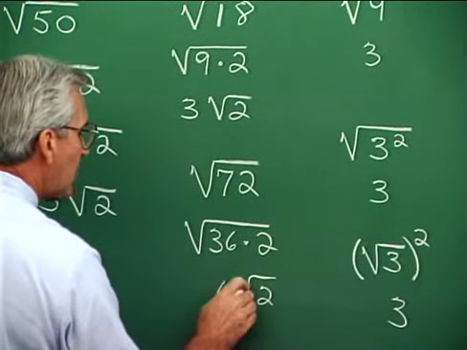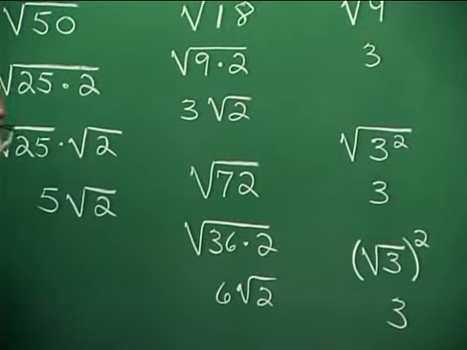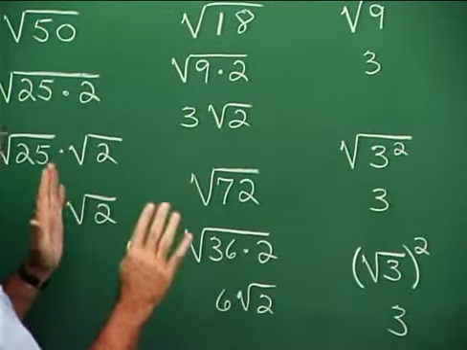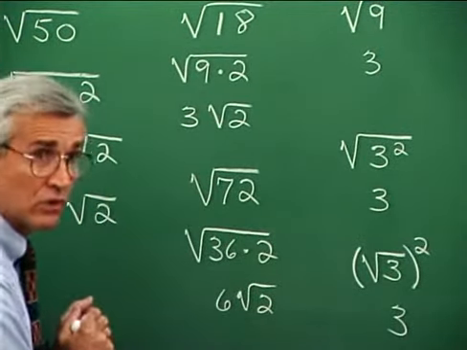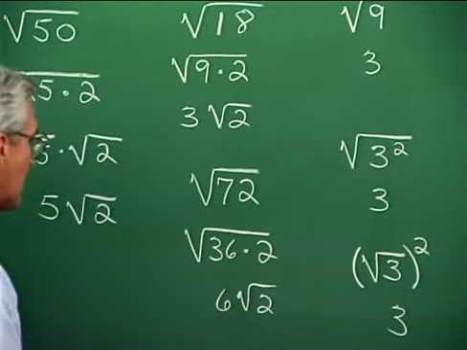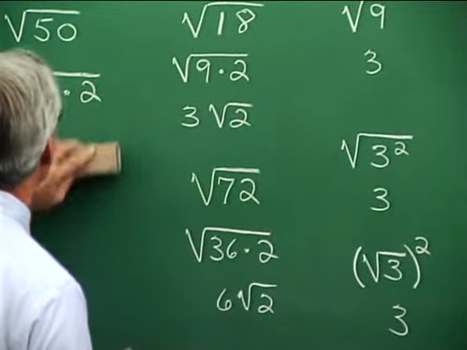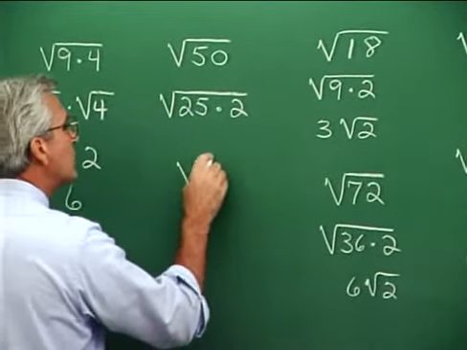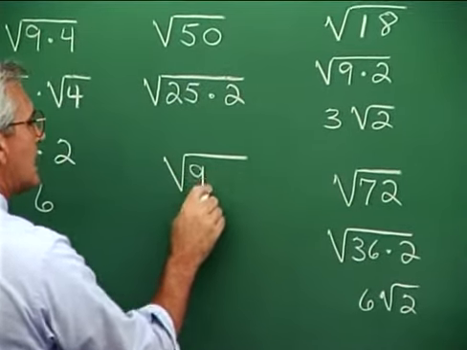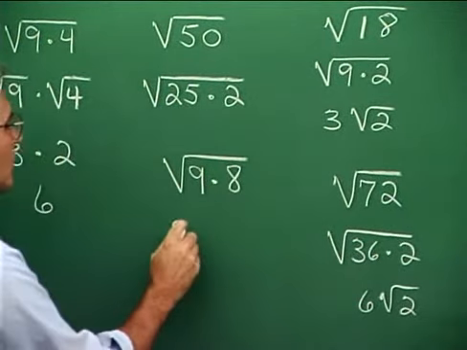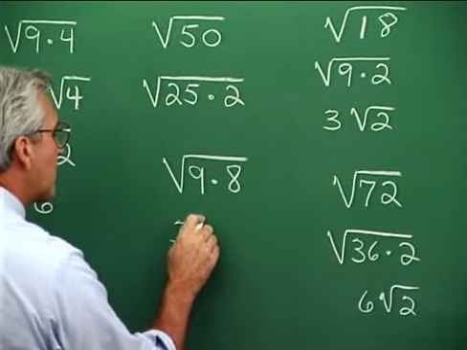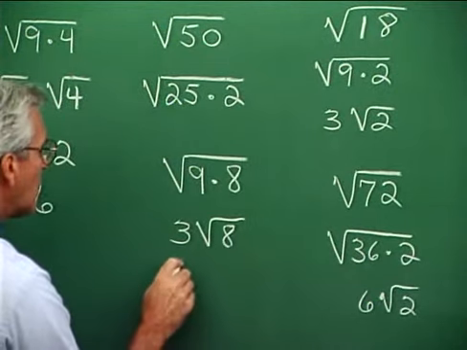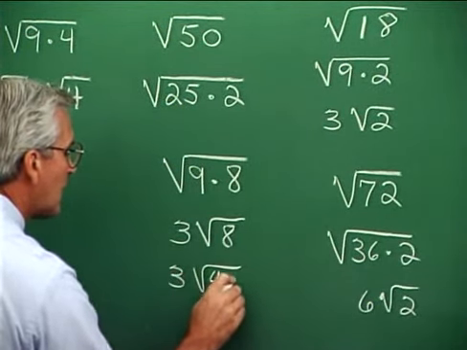But let's suppose that we don't see that 36 is the largest square in 72. And we might think, just very quickly when we look at the problem, oh, 9 is a square, and 9 is a factor of 72. So let's factor it that way. And let me show you how you would proceed through this and get the same result. You would think, oh, well, 72 is 9 times 8. All right, good. The square root of 9 is 3, so we have 3 the square root of 8. Oh, wait a second. 8 has a square in it, you see. It's 4. So this is 3 the square root of 4 times 2.